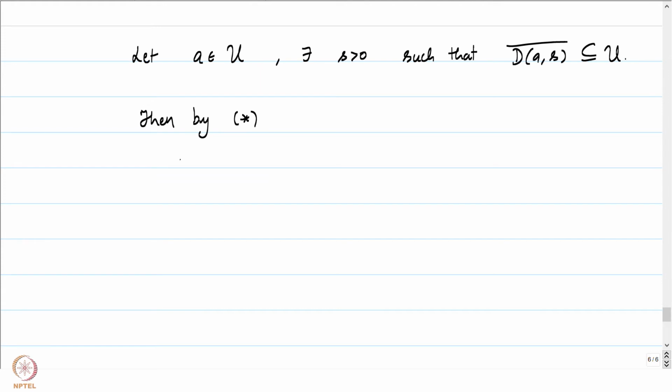what do we have? We have f of a plus s e to the power i theta, for all theta in R, in fact, or 0 to 2 pi doesn't make a difference. Let me put 0 to 2 pi. Every point on the circle of radius s around a, minus f of a.